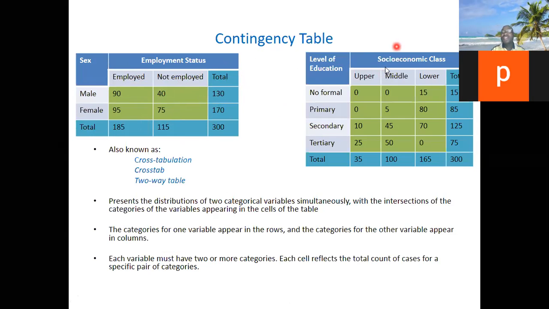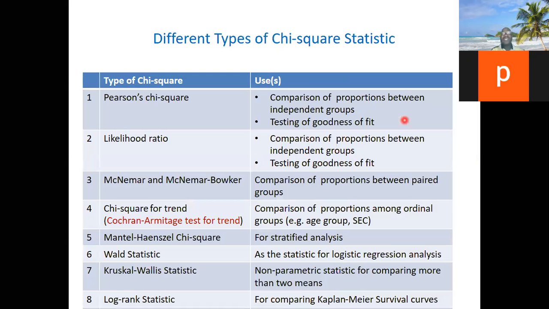For this one, we have 4 rows and 3 columns. The degree of freedom for the rows will be the number of rows, 4, minus 1, making 3. For the columns it is 3 minus 1, making 2. 3 times 2 is 6. So for this one it is 6. When we arrange a table in rows and columns, we call it cross-tabulation, cross-tab, or two-way table.